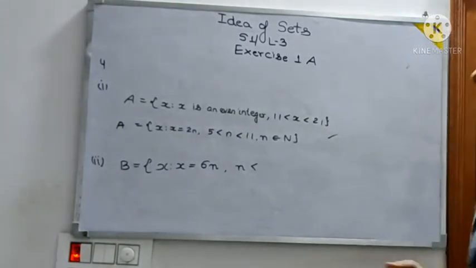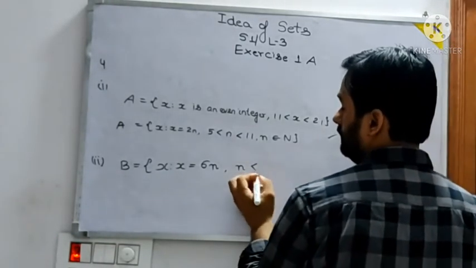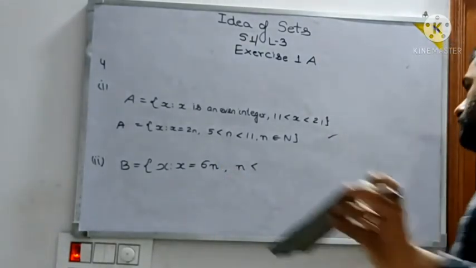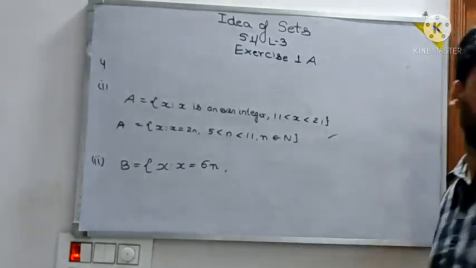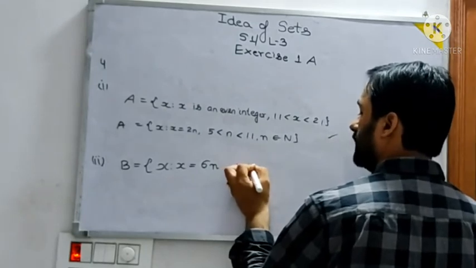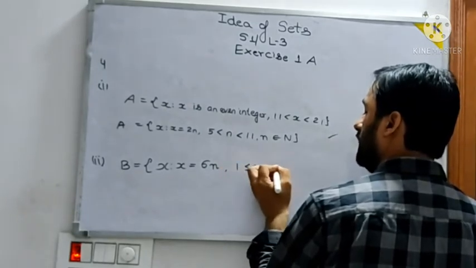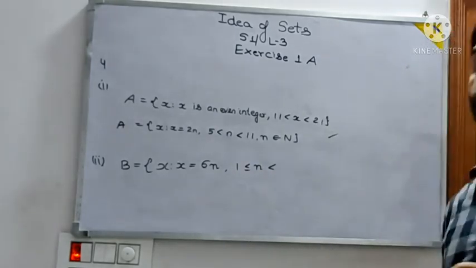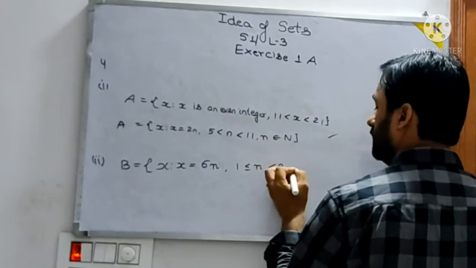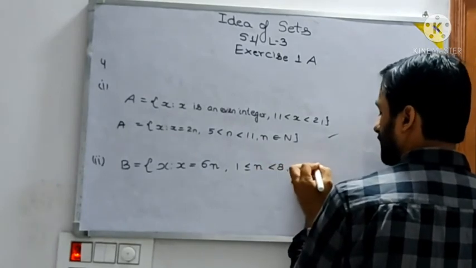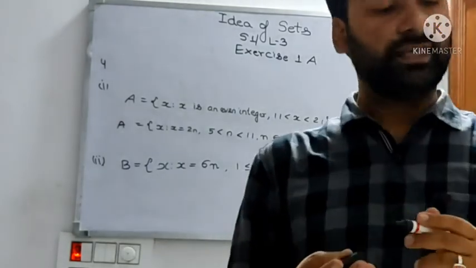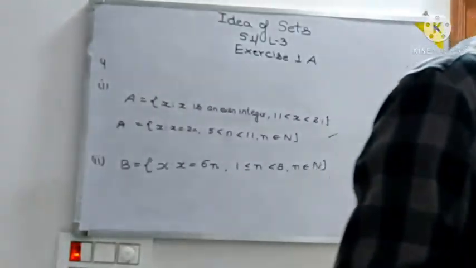So the left hand limit of n will be, n is more than or equal to 1 and less than 8, since 6 eights are 48, we need not go beyond 8. And n is an element of natural numbers. Will it generate this set? It will. One more part is remaining.